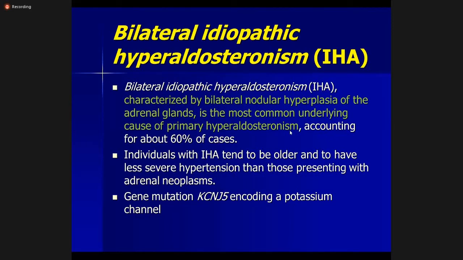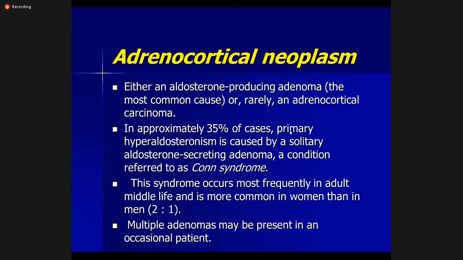Then coming to the second one, adrenocortical neoplasm, which can be an adenoma or a carcinoma, but most of the time it's an adenoma. This aldosterone-secreting adenoma results in hyperaldosteronism, and the condition is called Conn's syndrome. This syndrome occurs most frequently in adult middle life and is more common in women than in men. Multiple adenomas may be present in occasional patients.